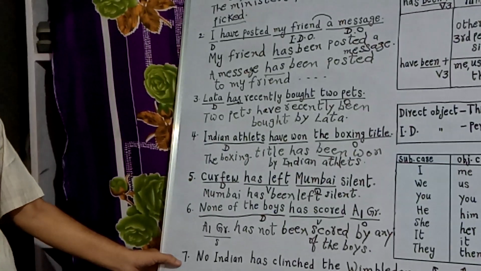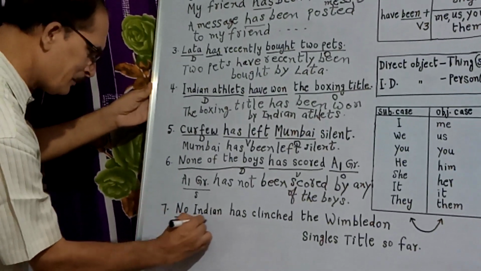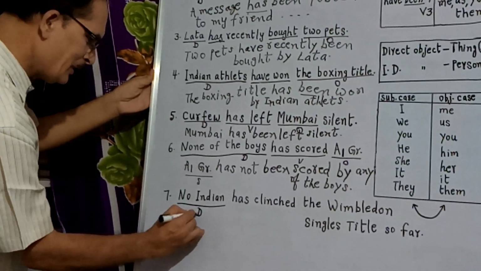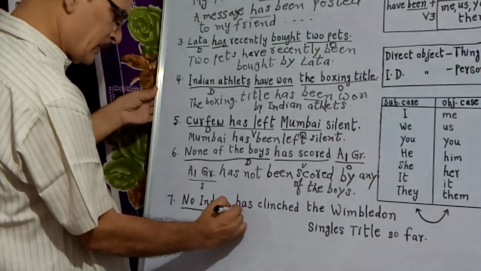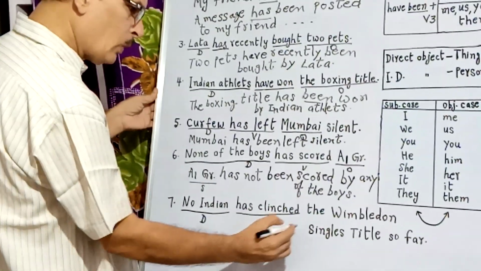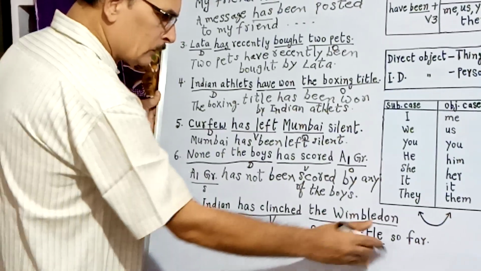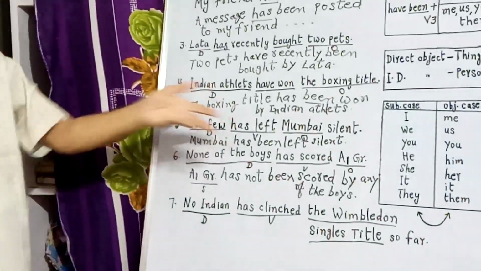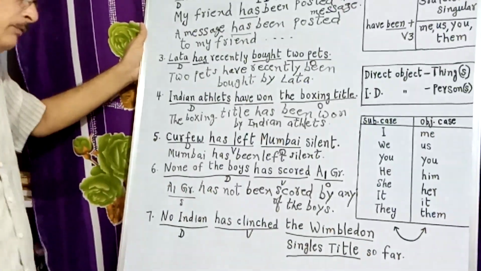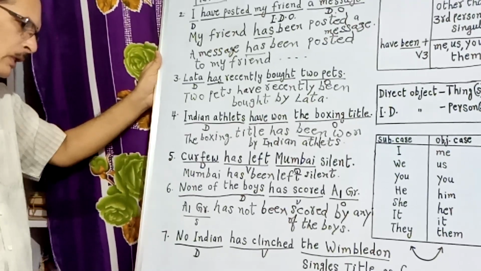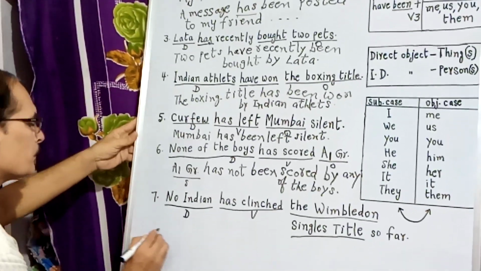Now let us go to the seventh example. No Indian. Here also no is there. That means it is used in a negative sense. No Indian has clinched. Has plus V3. Has clinched what? The Wimbledon singles title. So far, that is the extra phrase. No Indian has clinched the Wimbledon singles title so far. Now let us start with the Wimbledon singles title.